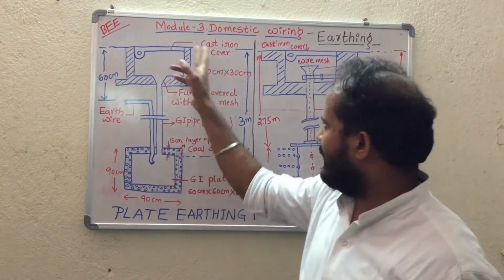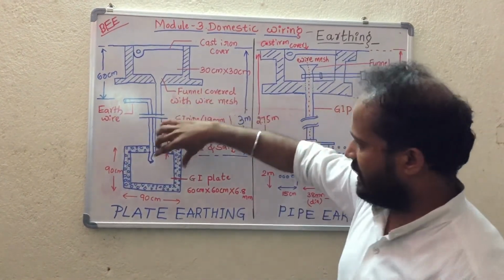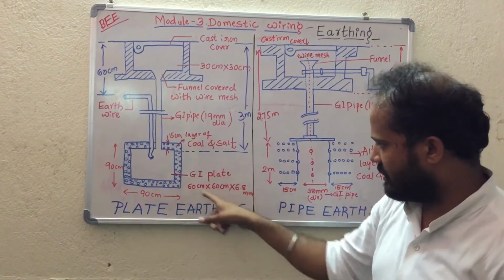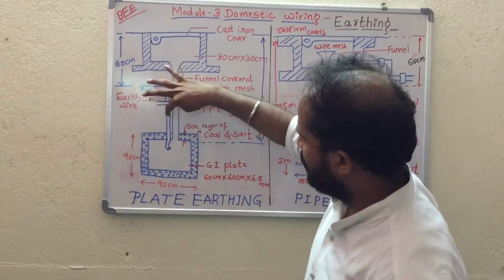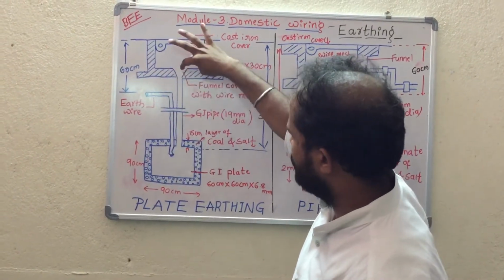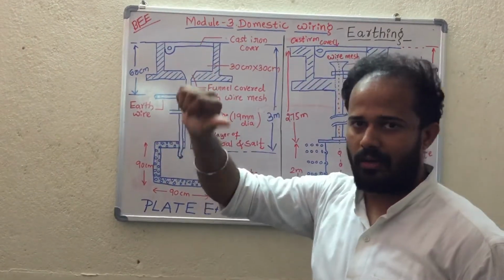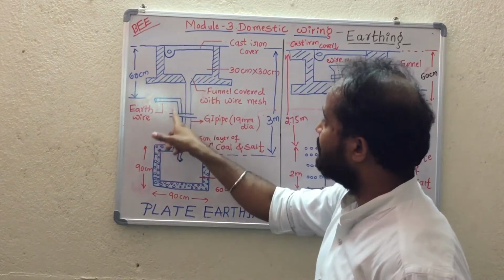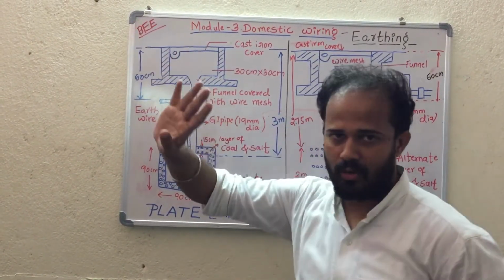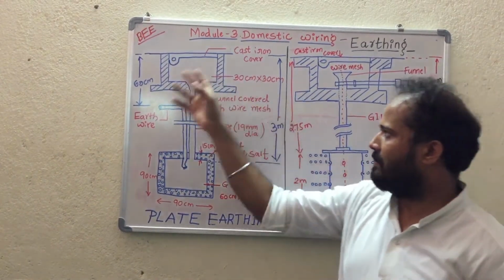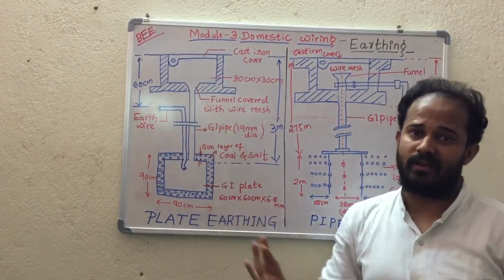Clear? This complete setup, as you can see, there is a plate of dimension this mentioned value. It is at a depth of 3 meter. It is connected with 2 connections of pipe. One pipe is used with a funnel to pour the water to maintain the earthing effectively, and one pipe is connected to take earth wire to be connected to the equipment for our protection. This complete setup is called as plate earthing.